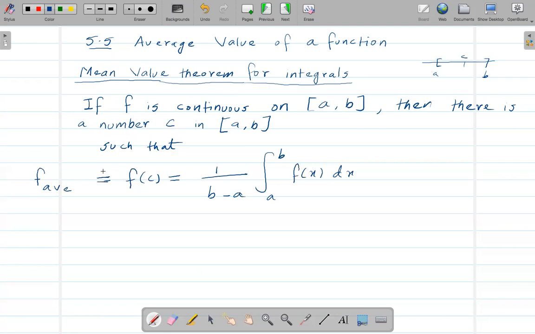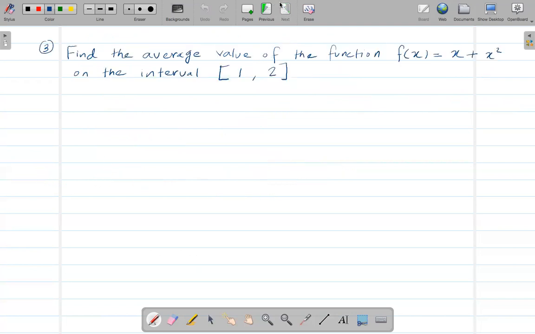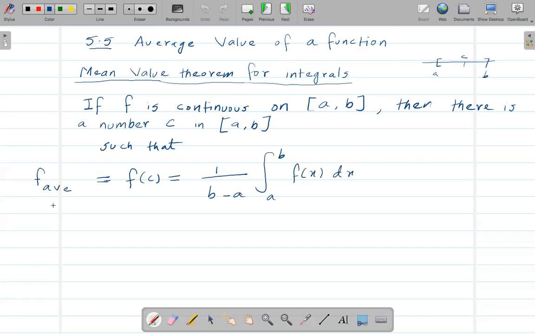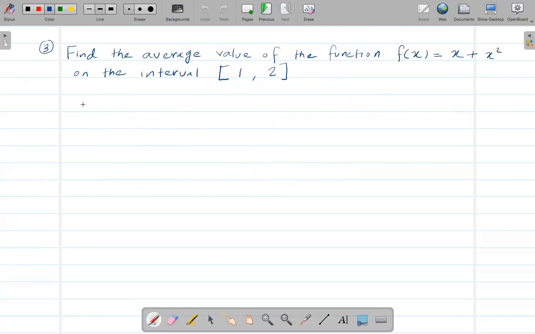So when you see a problem asking to find the average value of a function on some interval like this, you just have to use this formula. f average is 1 over b minus a, integral from a to b of f of x dx.